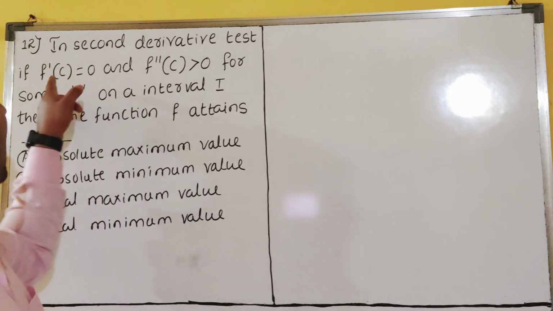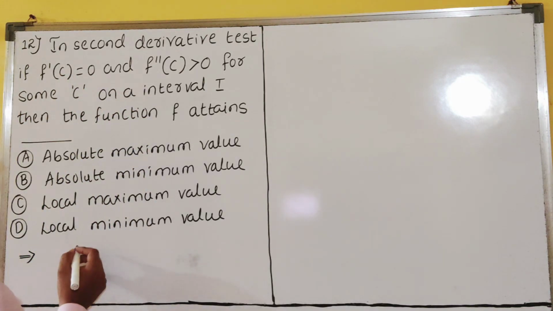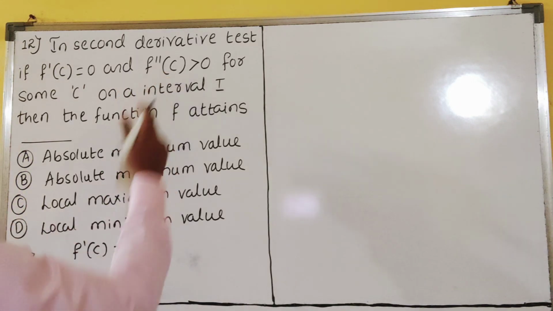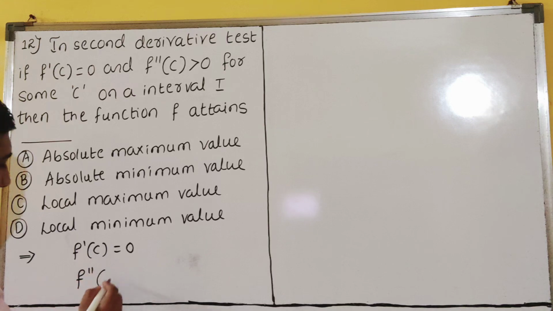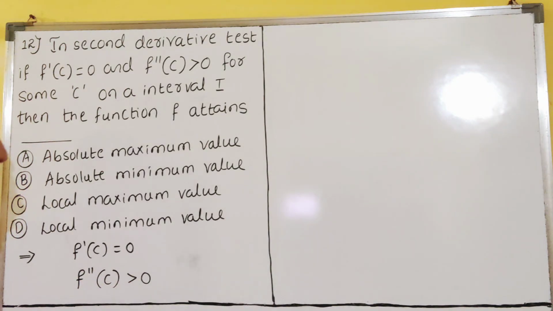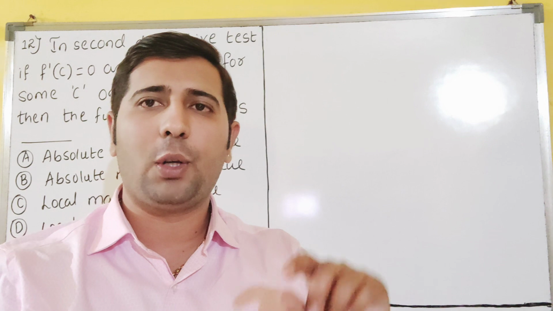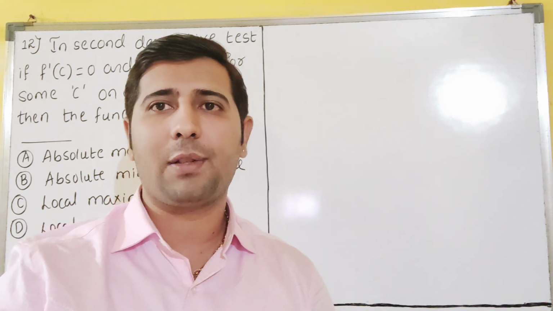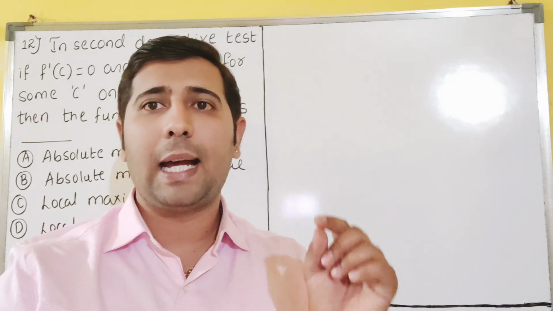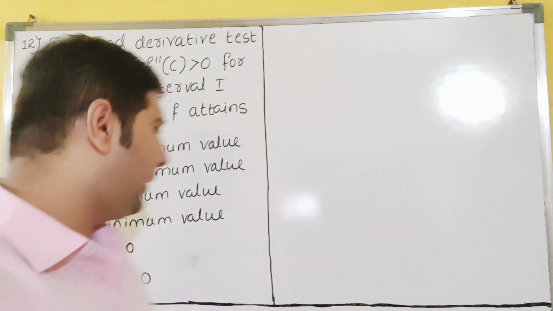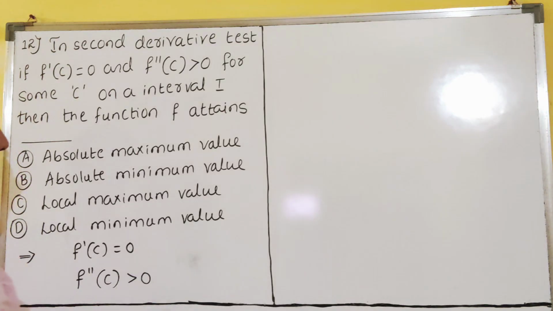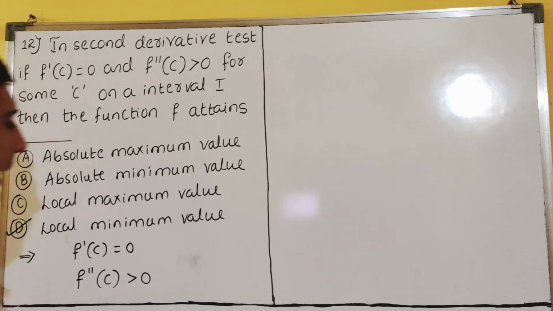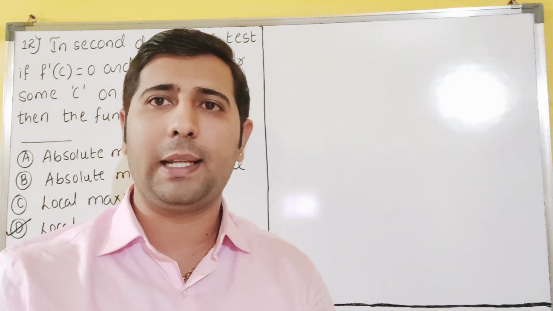So now see here, f dash of c is equal to 0 they had given. So f dash of c is equal to 0, if f double dash of c is greater than 0 means what? Double derivative greater than 0, then it is called as what? Minimum value, dear students. Which minimum value? That is local minimum value, dear students. This is called as local minimum value. So our option is what? D, dear students. D for Delhi. Delhi is our answer. I hope it is clear for you.